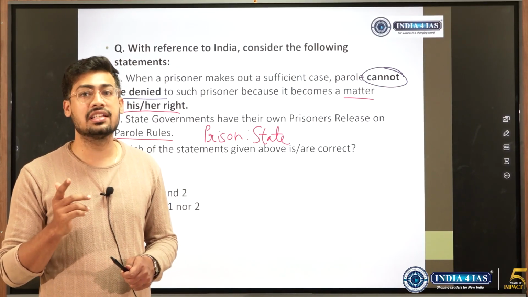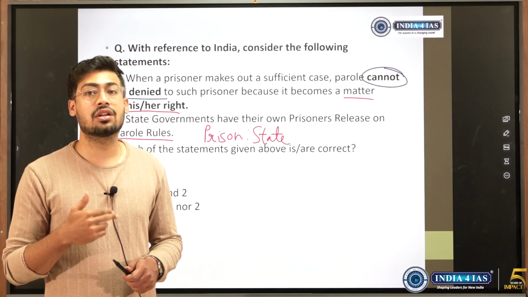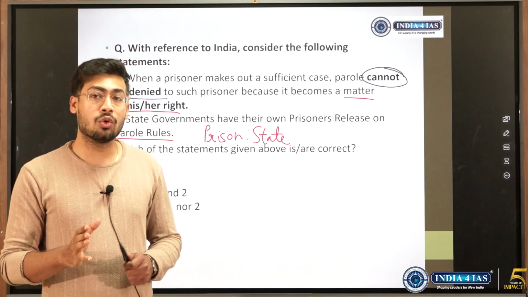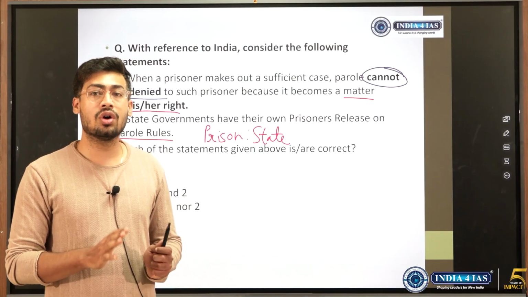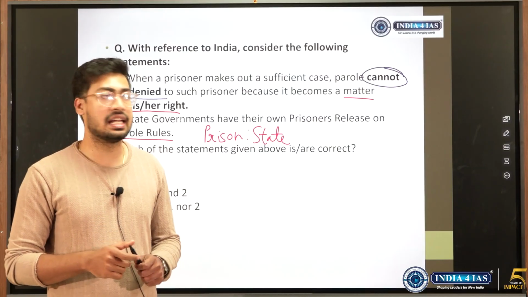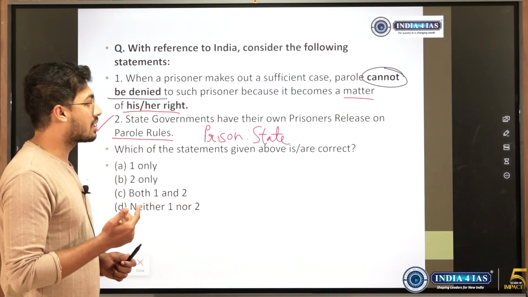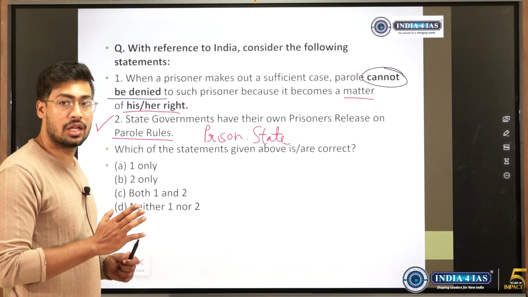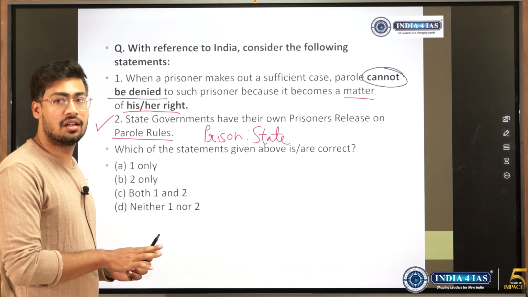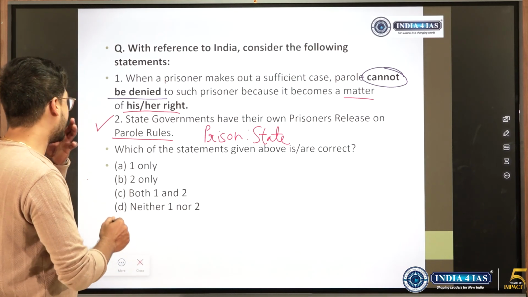So even if we think in this way, we could have easily answered this. We cannot give such accused it as a matter of right. Rather, we can give it to only those persons who prove their good behavior through years of being in jail. So it becomes a matter of discretion to give right of parole. It could be given to certain persons if the authorities trust them, or it can be denied to other persons. So this is wrong.